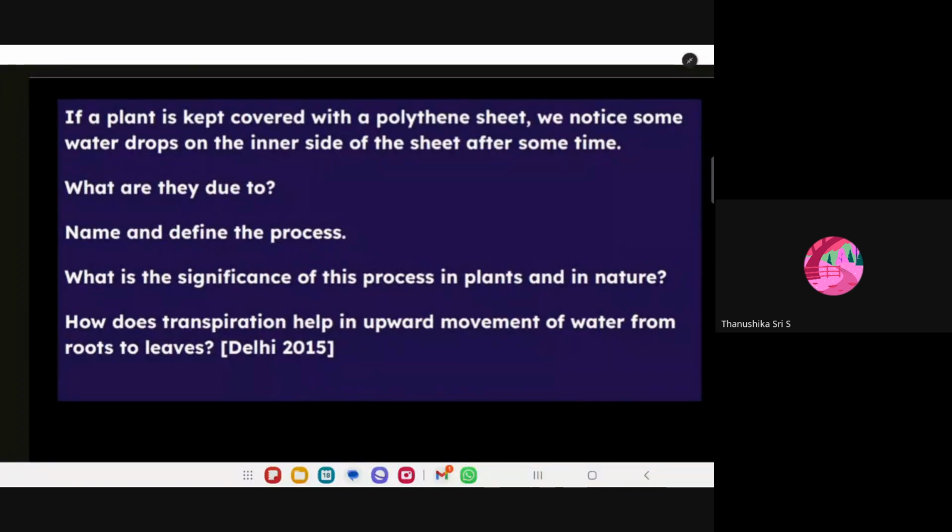If a plant is kept covered with a sheet, we notice some water drops on the inner side of the sheet after some time. What are they? Have you seen such a thing? Yes, ma'am. If we wrap a plant in a polythene cover, we can see some droplets. What are they due to? Transpiration. Very good.